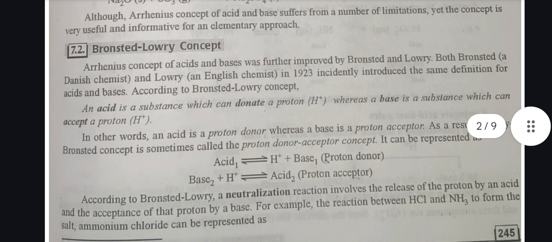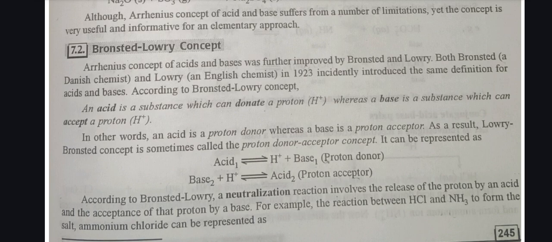Bronsted-Lowry concept. Arrhenius concept of acid and base was further improved by Bronsted and Lowry. Both Bronsted, a Danish chemist, and Lowry, an English chemist, in 1923 independently introduced the same definition for acids and bases according to the Bronsted-Lowry concept.